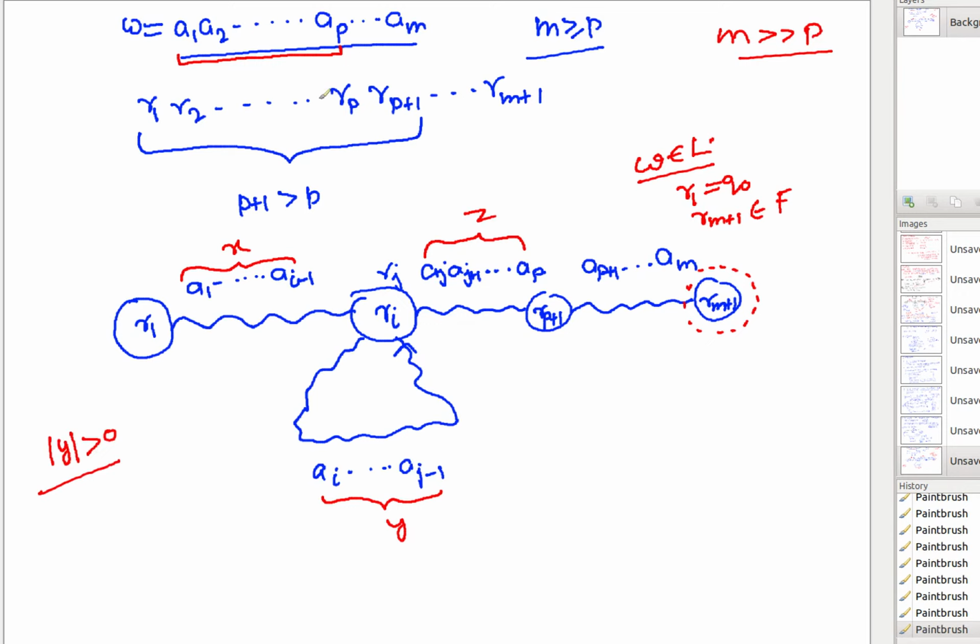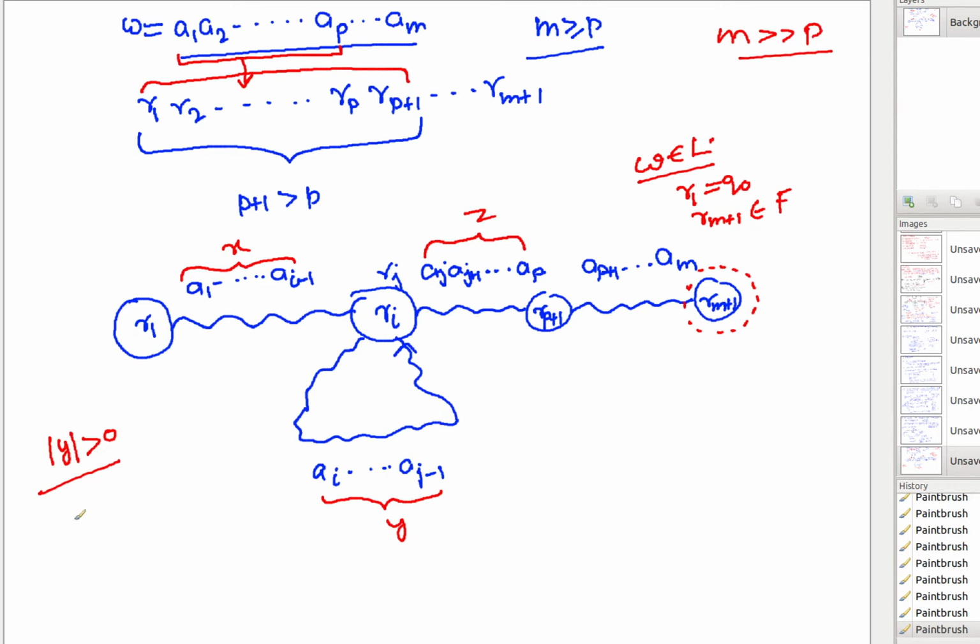Even for the first p symbols, you will have a sequence of p plus 1 states, and you have exactly p different states in the DFA, where p is equal to n. Therefore, a repetition is there for sure, and that is what is giving you this cycle. And the cycle cannot be with an epsilon move because it's a DFA. So you definitely have at least one symbol in this cycle. So y cannot be epsilon. The length of y is strictly greater than 0.